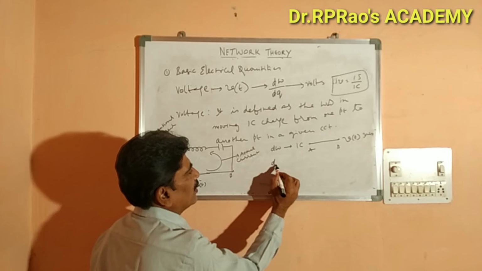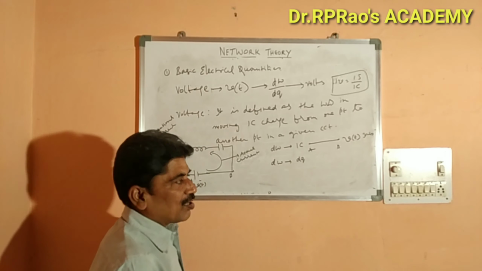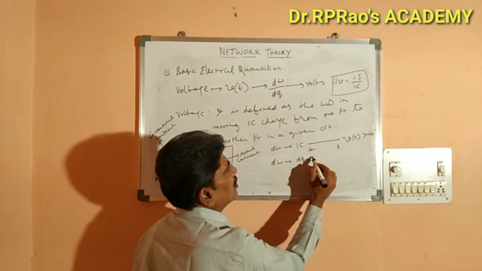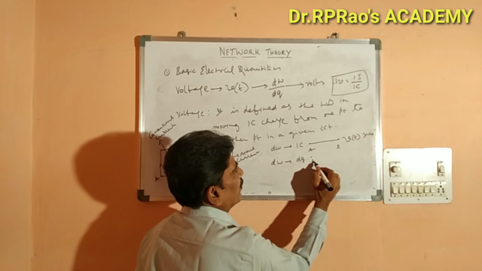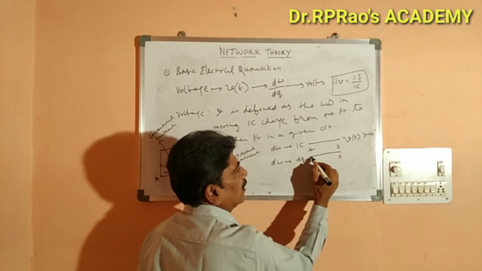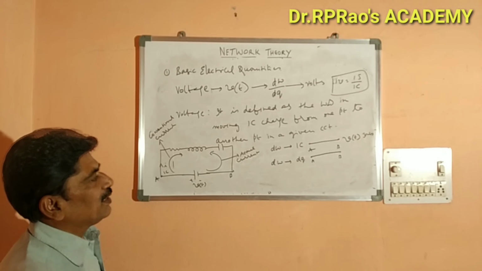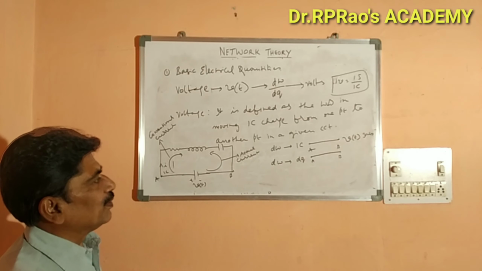So now what is the work done in moving dq charge from point A to point B in the same circuit?